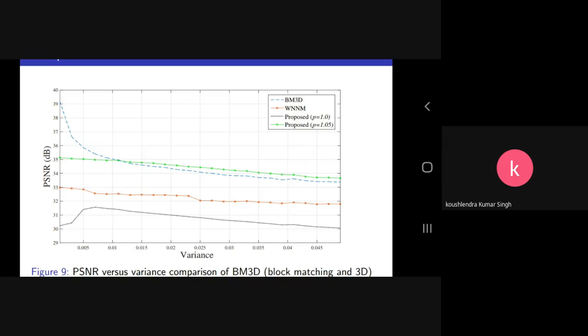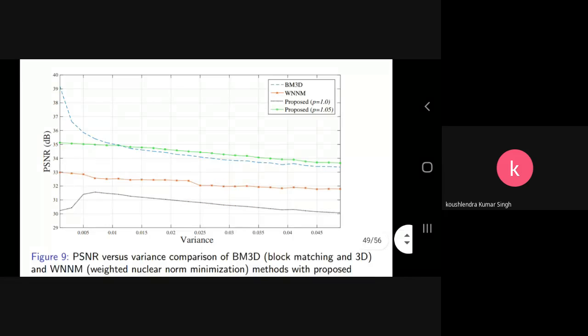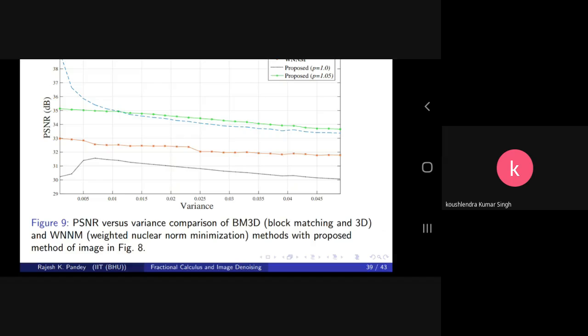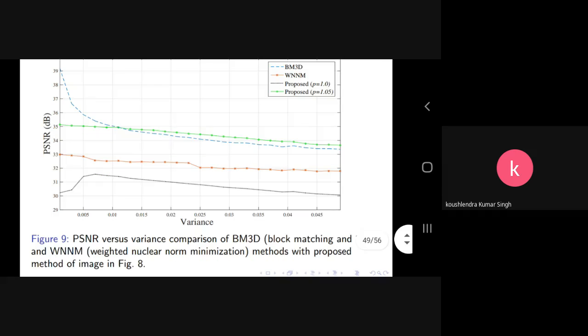And when you take variance more than 0.015, the proposed one performs better than these methods. So only for a small portion of the variance in the noise does BM3D perform better, and for all others the proposed one supersedes and gives a better result. The other method, WNNM, is also compared with the proposed one.